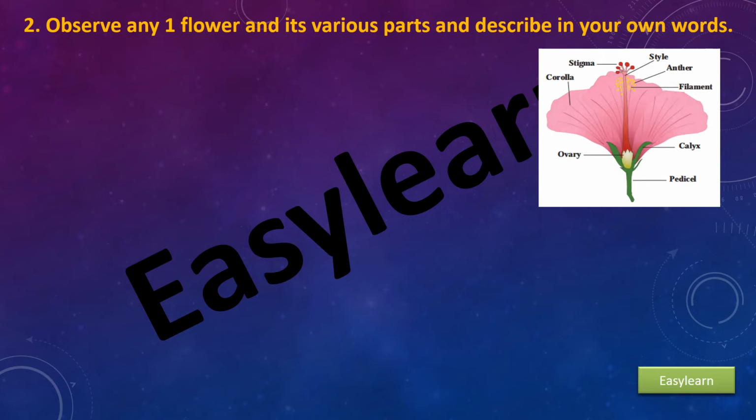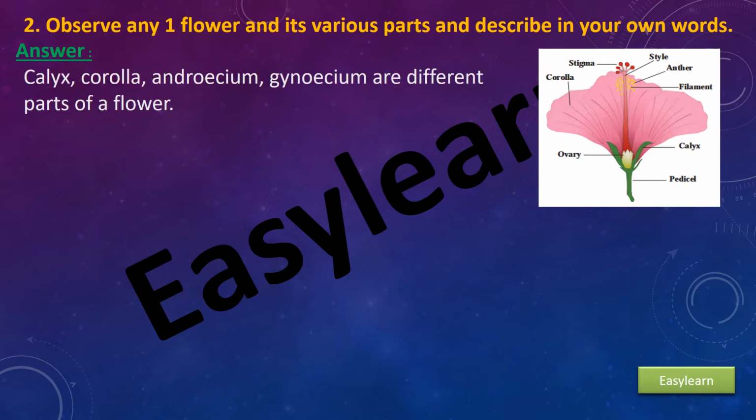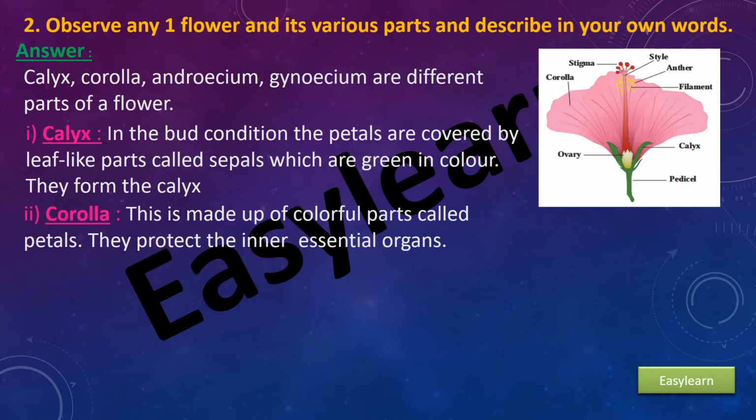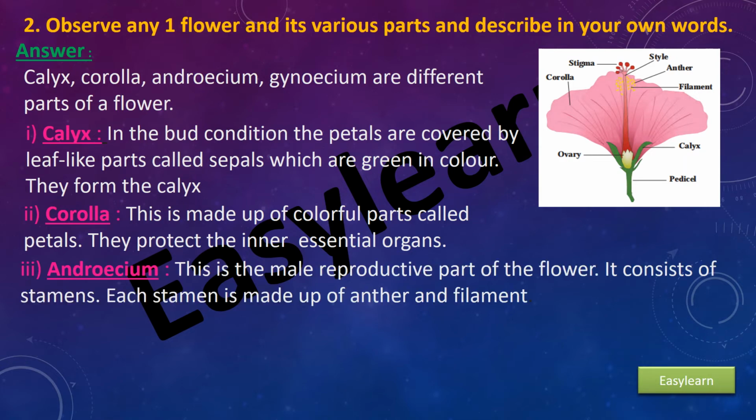Observe any one flower and its various parts and describe in your own words. Answer. Calyx, corolla, androecium, gynoecium are the different parts of a flower. First, calyx. In the bud condition, the petals are covered by leaf-like parts called sepals which are green in color. They form the calyx. Second, corolla. It is made up of colorful parts called petals. They protect the inner essential organs.